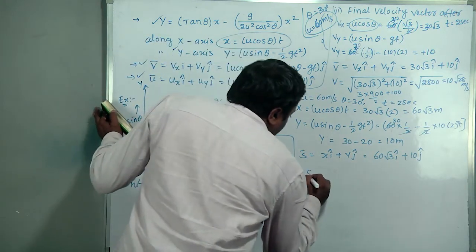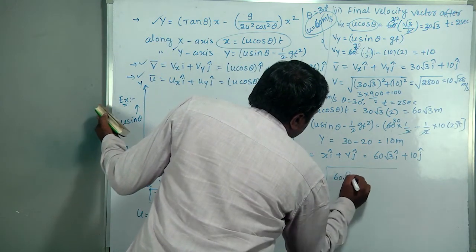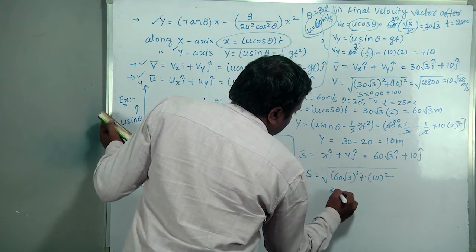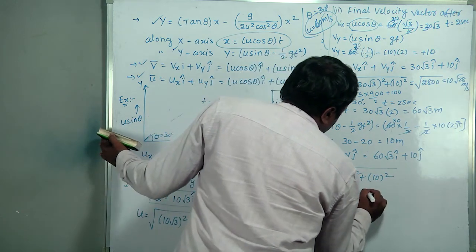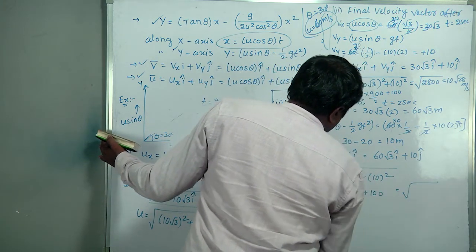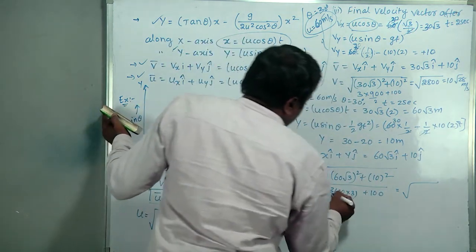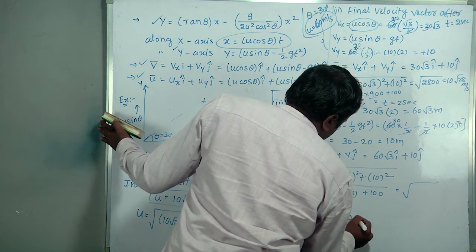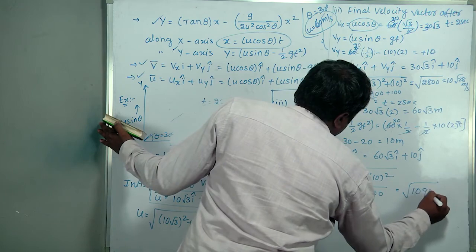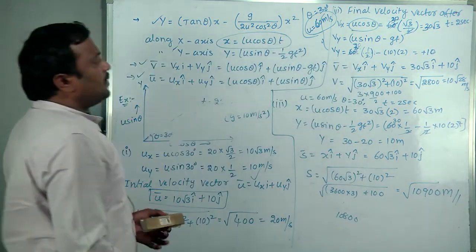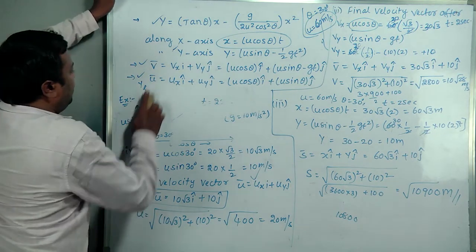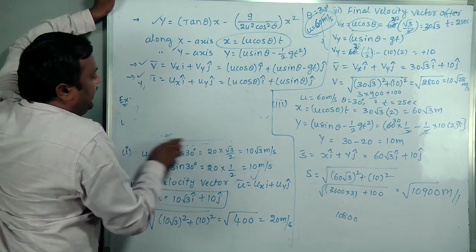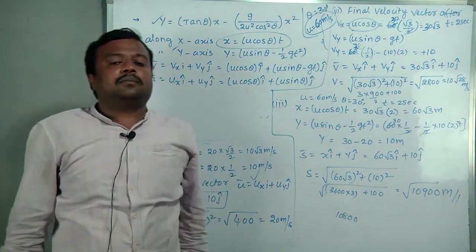In magnitude form, s equals the square root of (60 root 3) whole square plus 10 square. So here 3600 into 3 plus 100. That is 10800 plus 100, which is 10900 under the root, in meters. So this is the total situation for oblique projectile. This is how we can find the values related to oblique projectile.